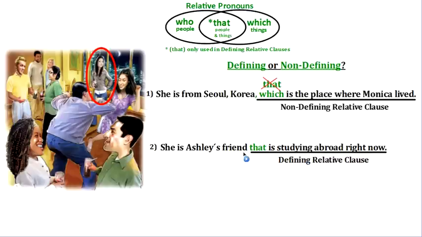So she's Ashley's friend that is studying abroad right now. That's a defining relative clause. And notice we don't have a comma, because we do not use the comma with defining relative clauses. But let's think about another thing. We can also use who, right? Because that is for defining relative clauses, and this is defining, so that's okay. But I can also use who because I'm talking about a person. So remember, in defining relative clauses, I can use who or that for people, or even which if I'm talking about a thing.